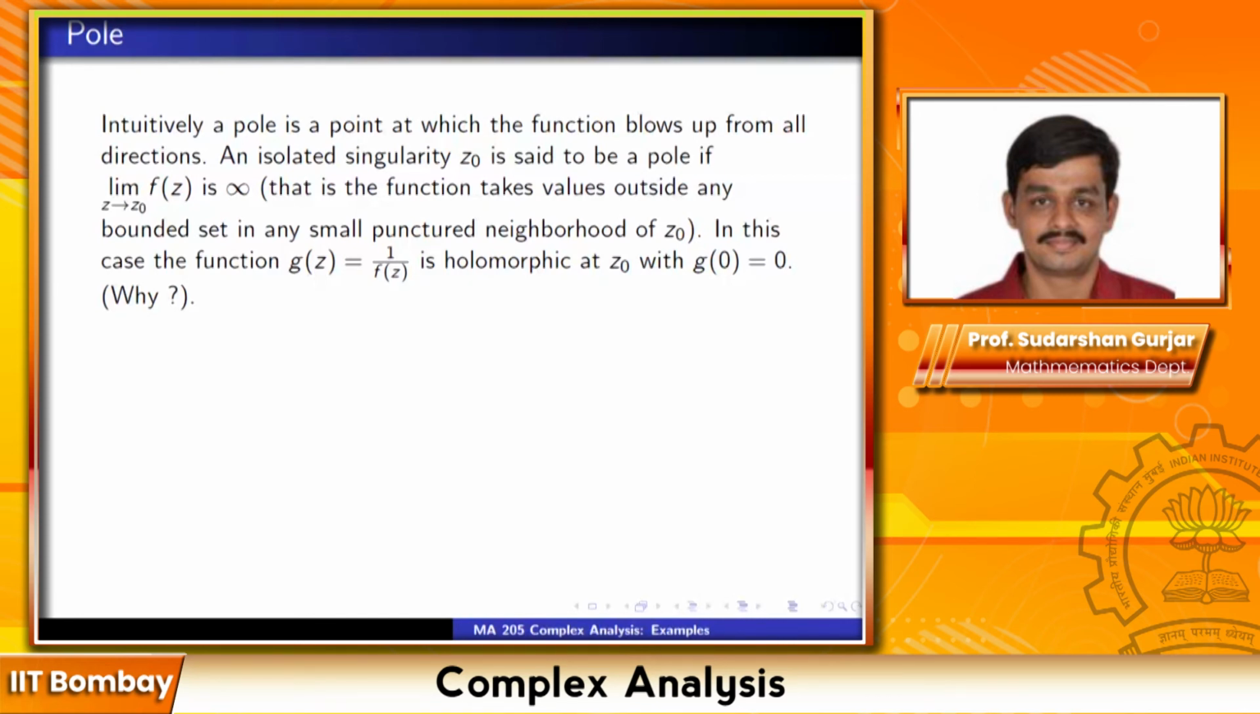So in this case, the function g(z) equal to 1 upon f(z) is holomorphic at z0 with g(z0) equal to 0. It's intuitively clear that if f(z) is going to infinity as z tends to z0, then 1 upon f(z) should go to 0. And so why is g holomorphic at z0? Yeah, that's because of Riemann's theorem, right? What did Riemann say? g(z) first of all has an isolated singularity at z0. But then when will g(z) become holomorphic at z0?